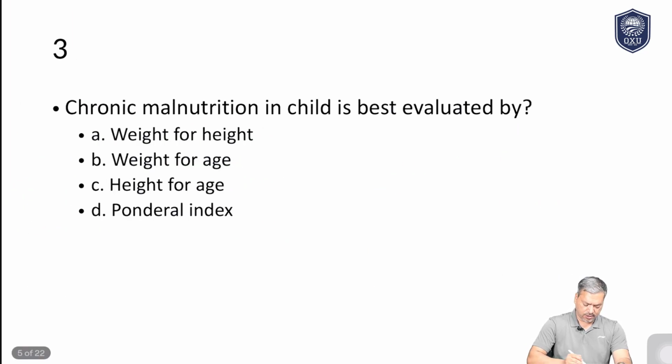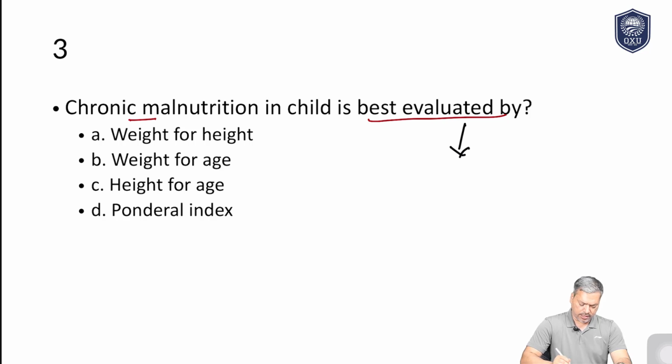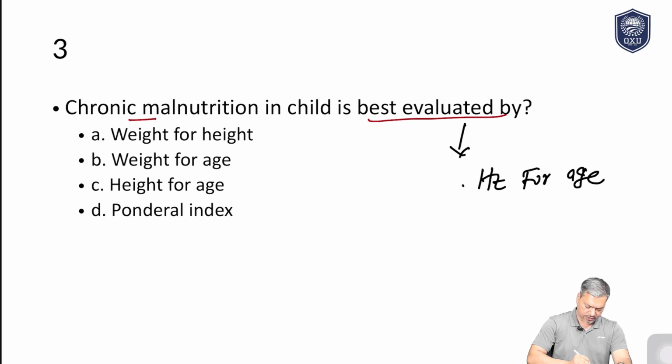Now see here, chronic malnutrition in the child is best evaluated by what? Without looking at the options, you can solve this type of MCQ. Chronic malnutrition is best evaluated by height for age. So where is the height for age given here? It is written in C. So C is the correct answer here.